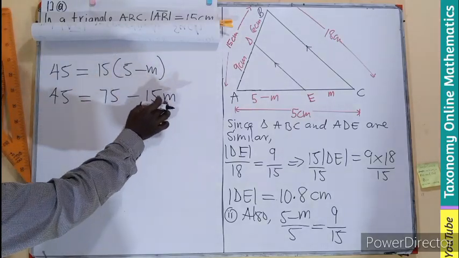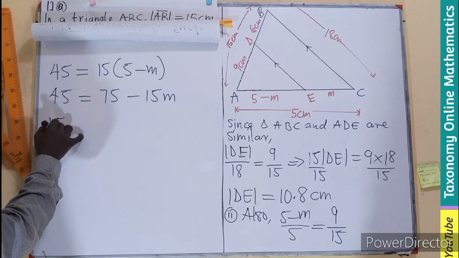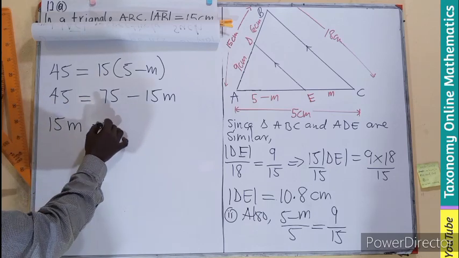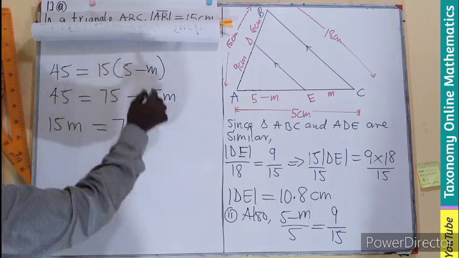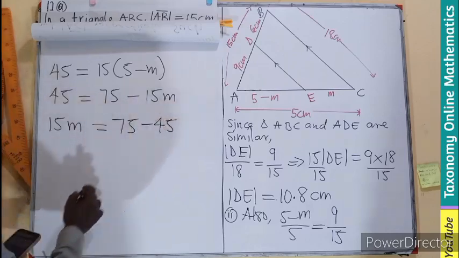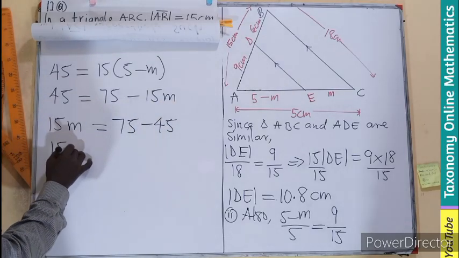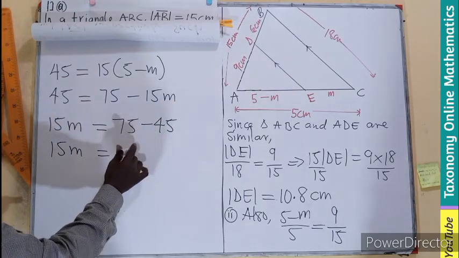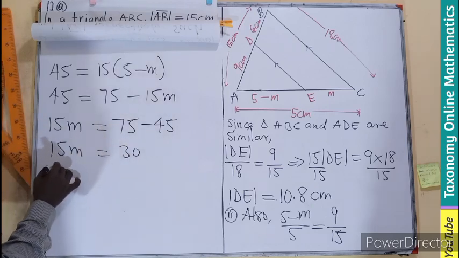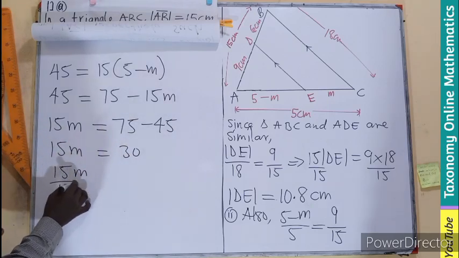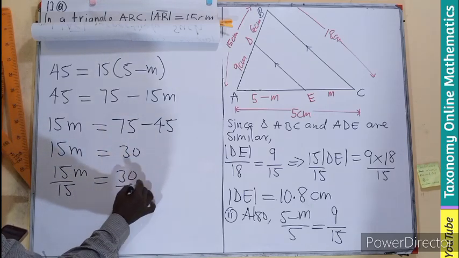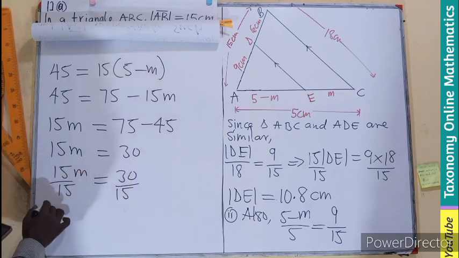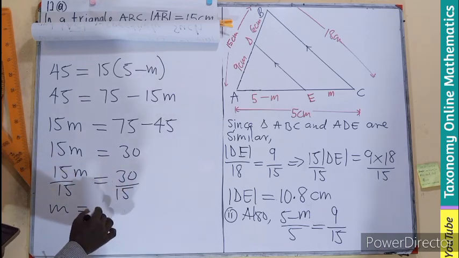So we know this can be transposed to become positive 15m equals 75 minus 45. So 15m should be giving us 30, divided by the coefficient. M will be equal to what? I think that will be 2.